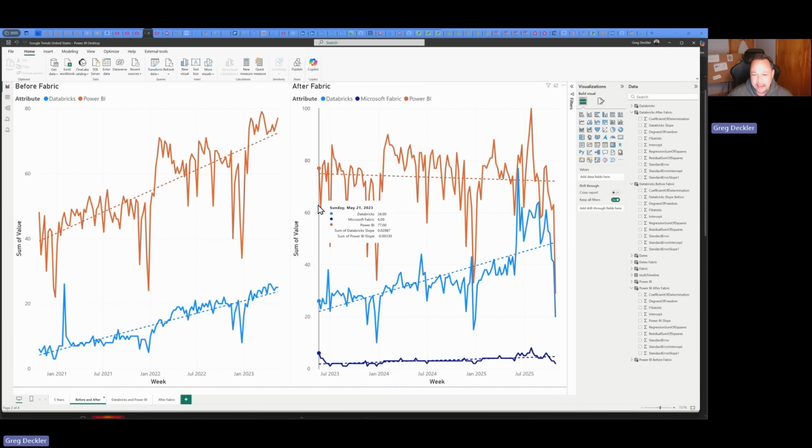But it went negative 0.00330, and the Databricks slope actually went up. It went up by a half, right? It was 0.02, and now it's 0.02987. So you can almost round that up to 0.03. So it's 1.5 times more than it was, right?